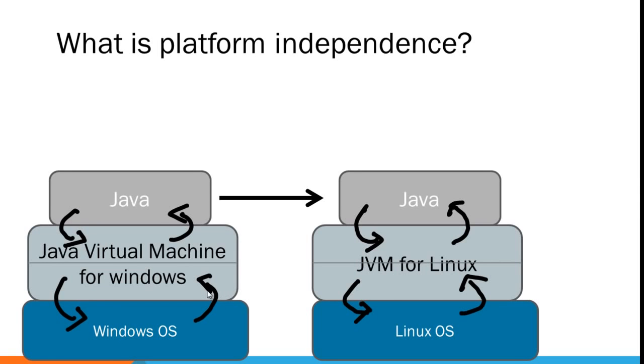Java was originally created for creating programs for your mobile phones, your refrigerator, your TV, your cars, and all those things. Since all these various devices had different types of operating systems, they decided that they wanted a language which is platform independent, and they hit upon this idea called the Java Virtual Machine. So this is the reason Java is called a platform independent language.